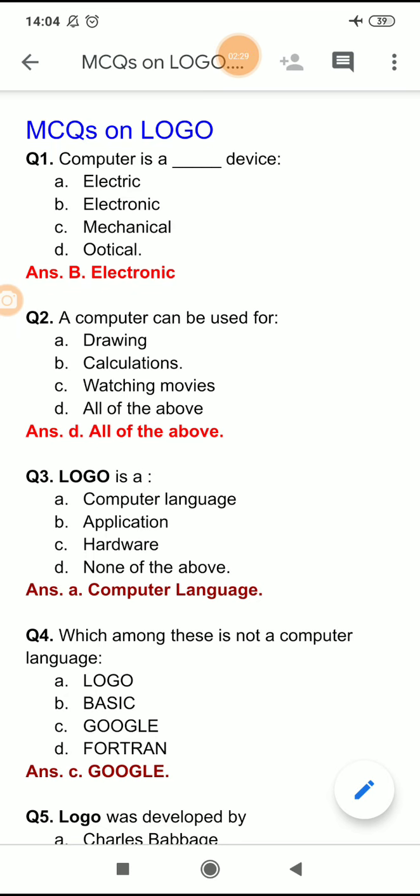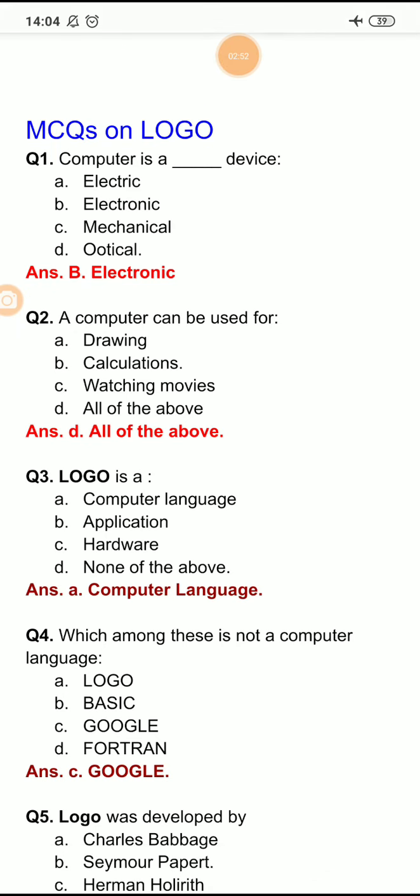Question number 3 is, let us switch over to today's topic, that is Logo. Logo is a, option A is computer language, option B is application, option C is hardware and option D is none of the above. And here the right option is, Logo is a computer language.